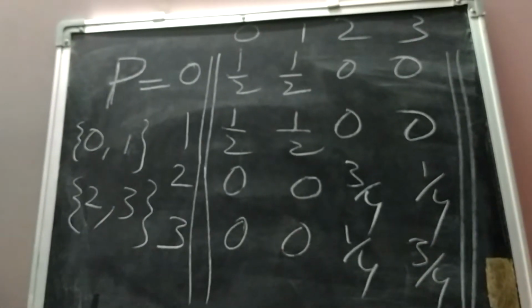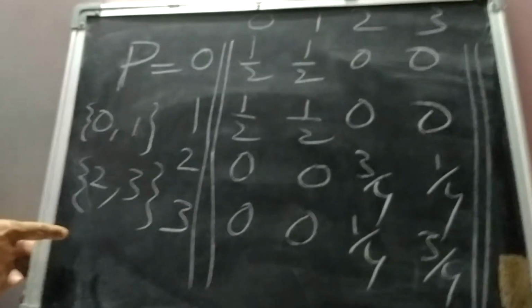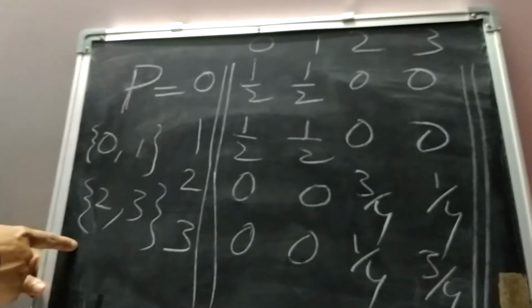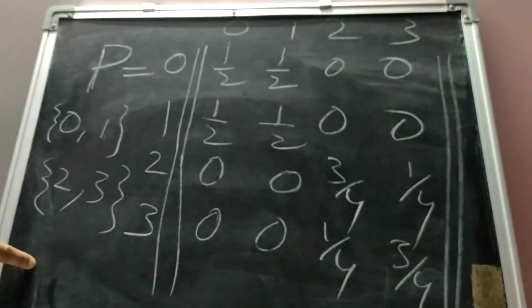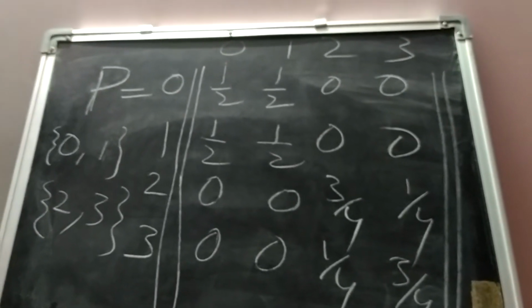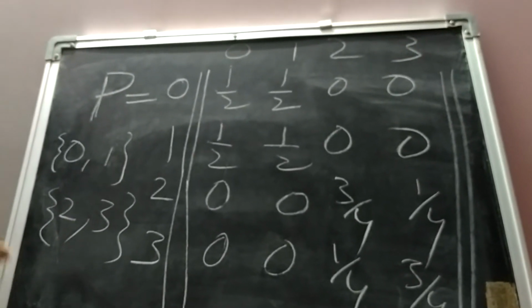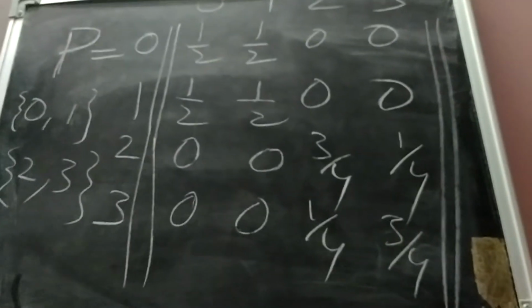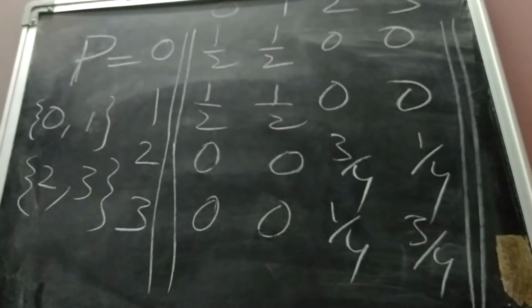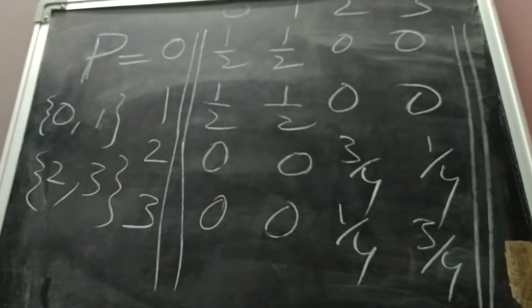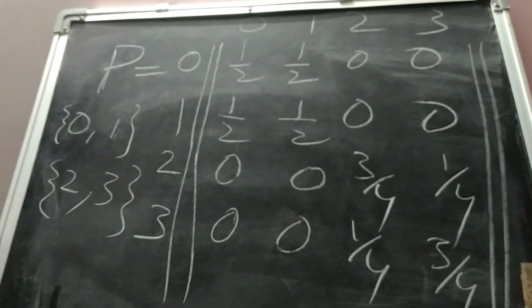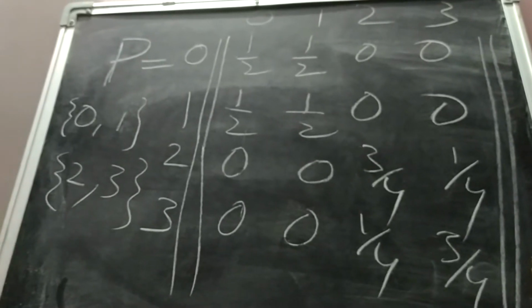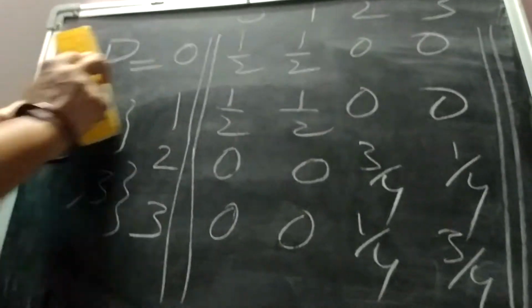Since there is more than one equivalence class, we say that the Markov chain is not irreducible, because for irreducibility we want all states to communicate with each other, and this is possible only when there is one class. In this case we have more than one class, so this Markov chain will not be irreducible. Let us take another example along this line.